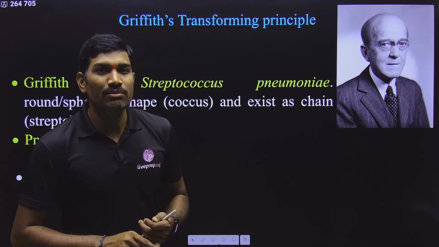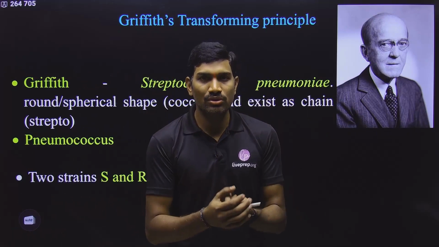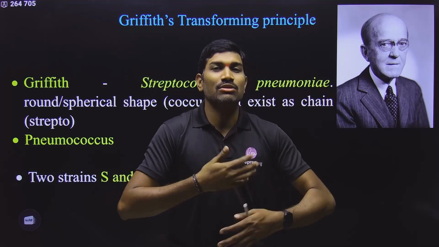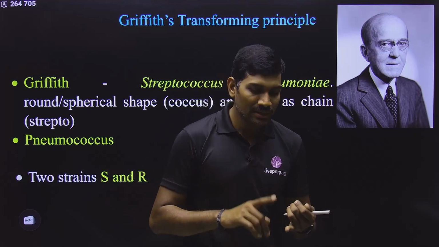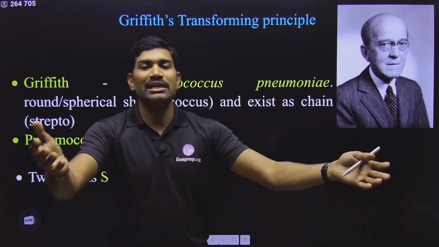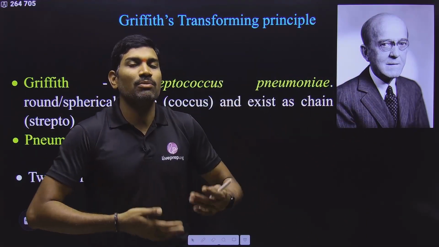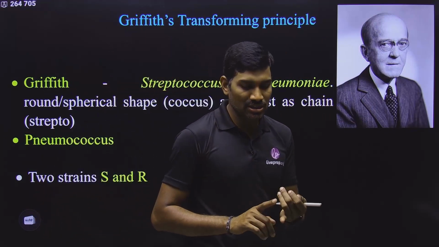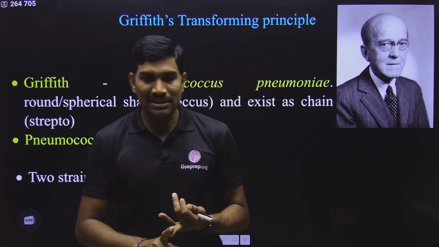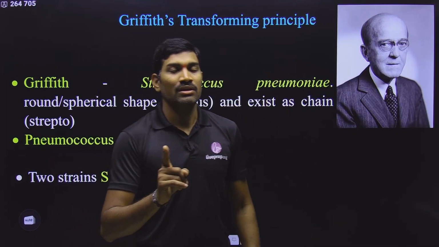What happens in transformation? A bacterium receives DNA from another bacterium or from an outside source, so that it receives another DNA molecule and now it is undergoing some changes. Once again I am repeating, in transformation a bacterium receives DNA from the surrounding medium or from another bacterium, so that some of the properties of this bacterium will be changed. That's what is happening in transformation. But what happens in transduction? In transduction, a bacterium receives DNA from a virus. This is the difference. Please remember.